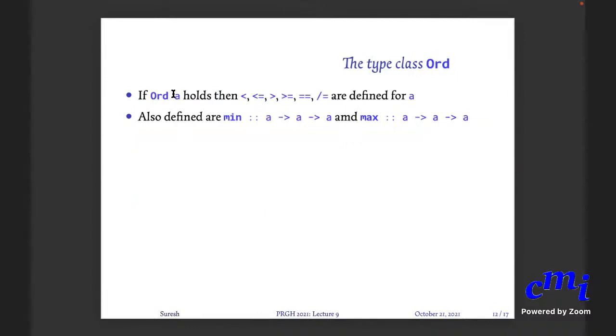If A is an instance of the class Ord, then you have less than or equal to, greater than, all these things defined. So are these two functions: min is defined and max is also defined. So you can compute the minimum and the maximum of two elements. I'm saying A and D here, I should correct this.